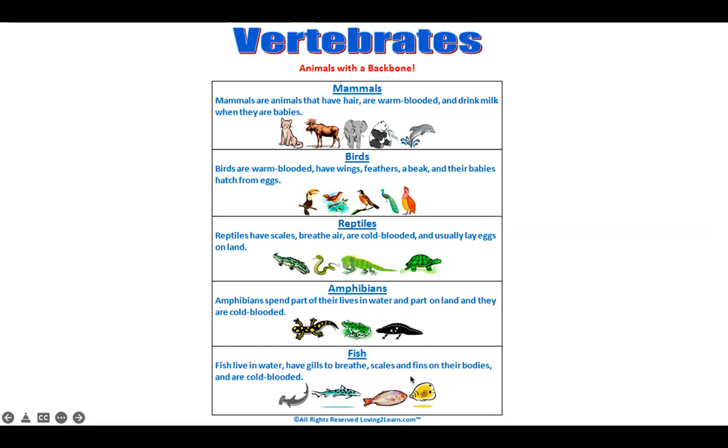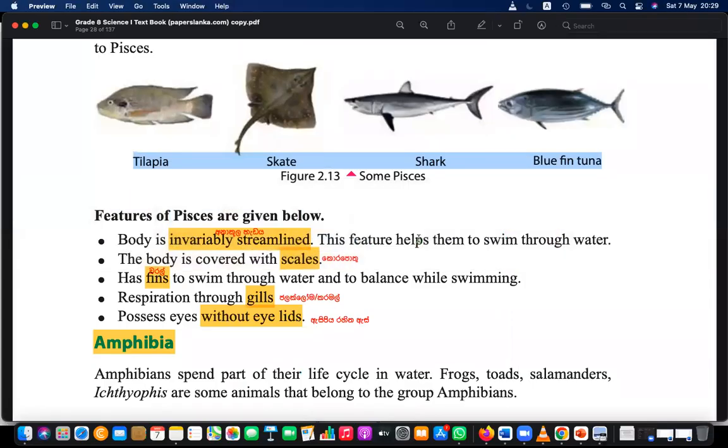And they have scales and fins on their body. What are scales and fins? What can you see outside the body? Yes, basically it is covered with scales, right? In Sinhala, it is koropatu. Fins are varal, right? Okay, why are fins used?